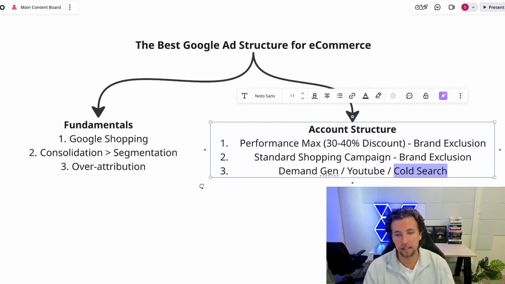Now, in lead gen, it's different. We have managed lead generation accounts spending $500,000 a month on search alone. Okay, so it becomes a little bit of a different story in terms of the way that the consumers purchase. But on cold search, you will be very, very limited here.